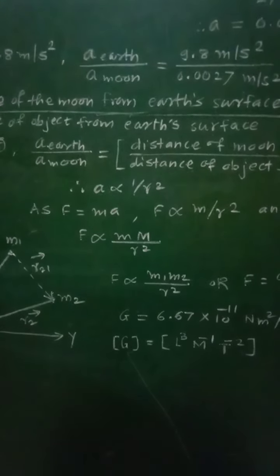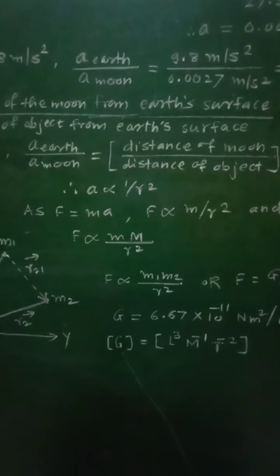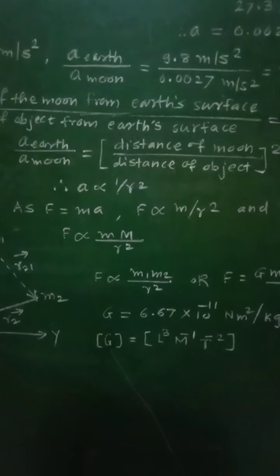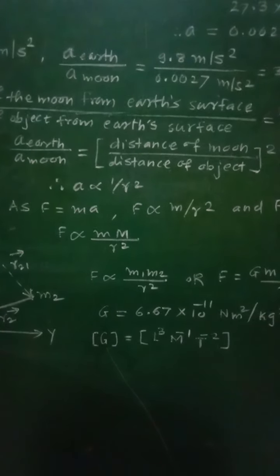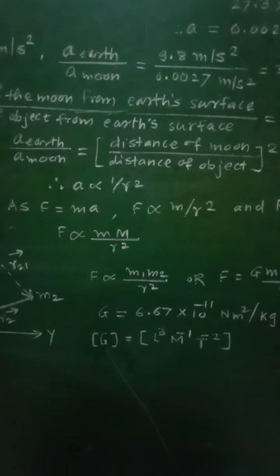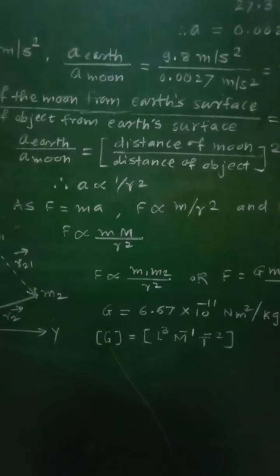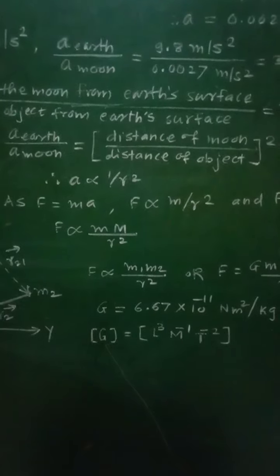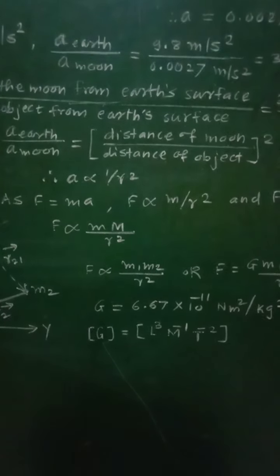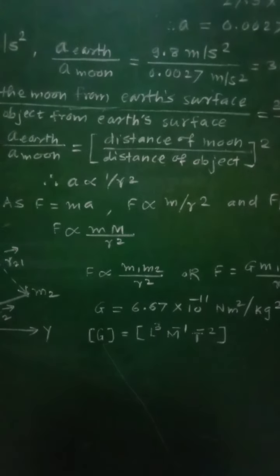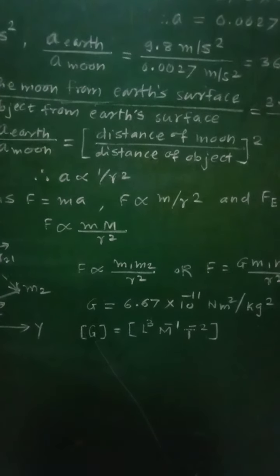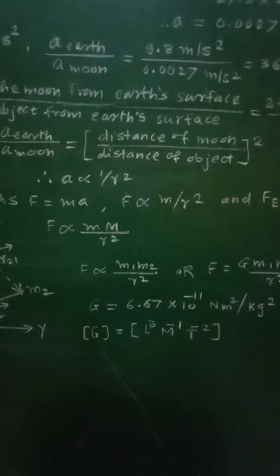So according to Newton's third law of motion, the force acting on a body by the earth is equal to the force acting on the earth by the object. The force acting on a body by the earth will be equal to the force acting on the earth by the object, and hence the force F is also proportional to the mass of the earth.